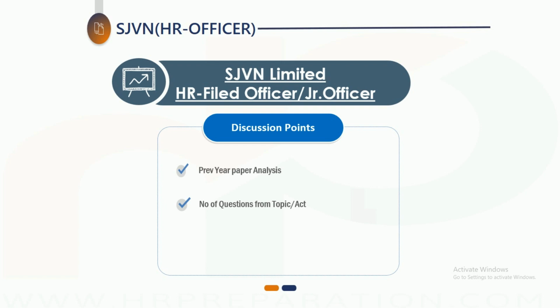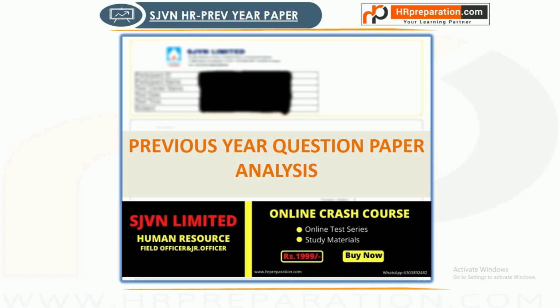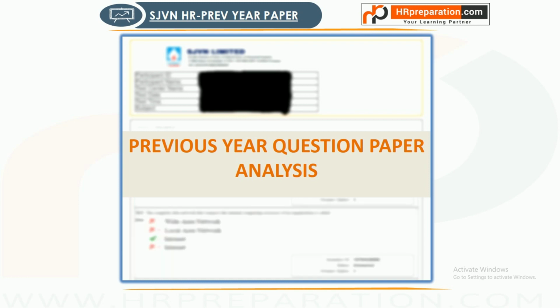Today we are going to discuss 2 points: SJVN HR previous year exam paper analysis by question paper, and also understand the number of questions asked from each topic and acts. This is the previous year question paper analysis part, and here we divided it into 3 parts: HR and OB theory part, IR and labor legislation theory part, and the last one is the labor act part. Let's jump into the main topic.